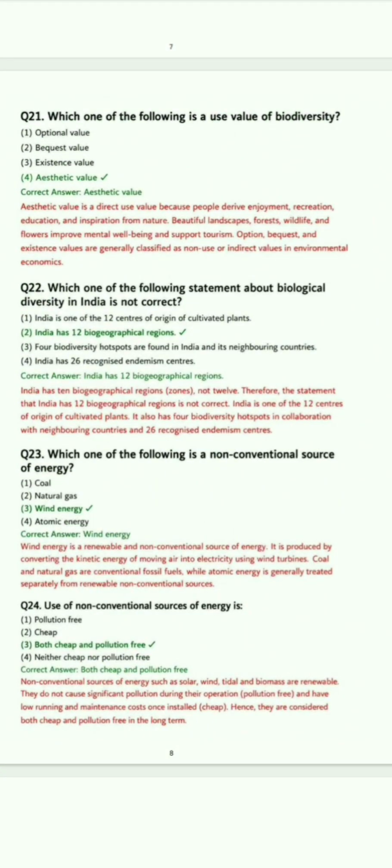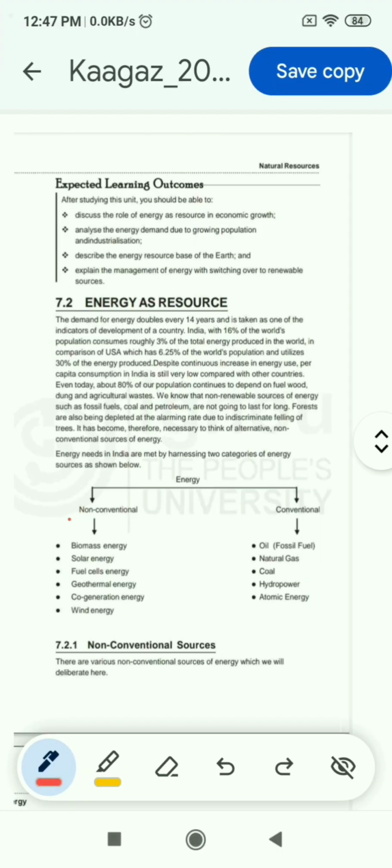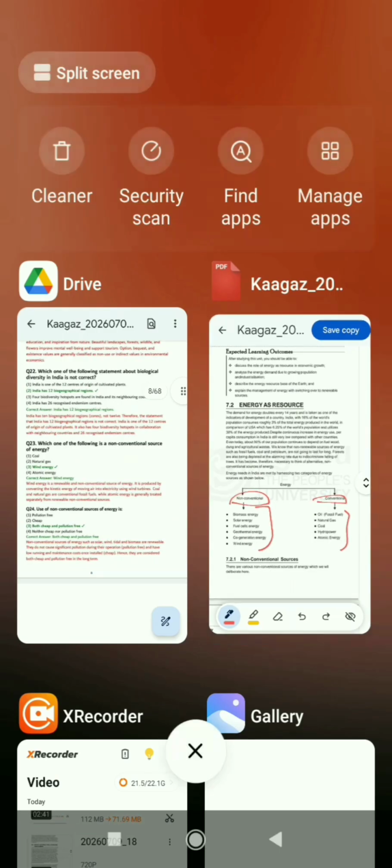Now question 23: which one of the following is a non-conventional source of energy? Options are coal, natural gas, wind energy, atomic energy. The correct answer is wind energy. And you can find this answer here, non-conventional and conventional. Examples of these are also given, and you can see that wind energy is a non-conventional source.